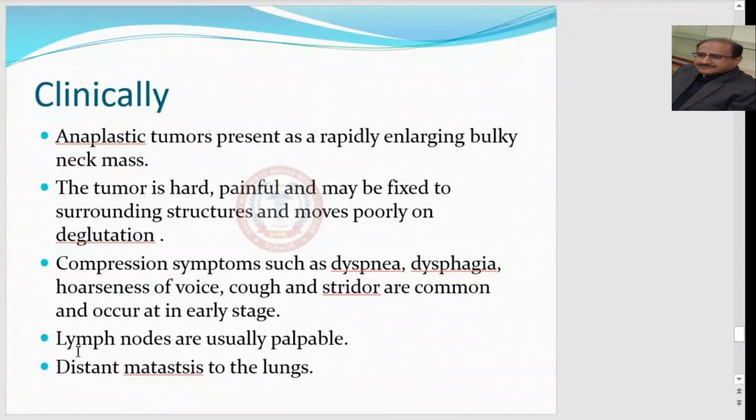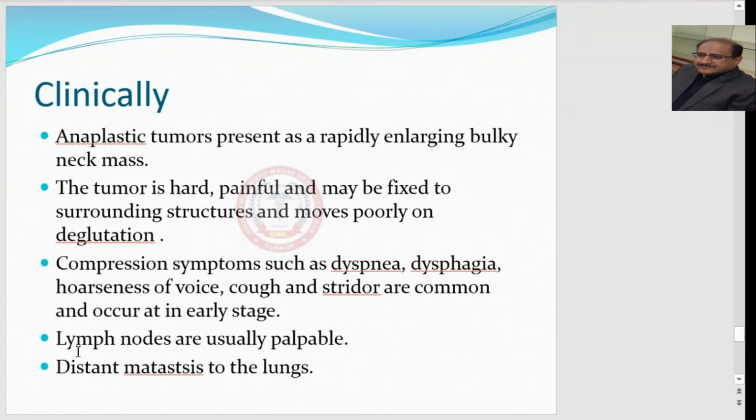Compression symptoms are prominent in these cases, like dyspnea, dysphagia, hoarseness of voice, cough, and stridor, and these occur at an early stage because it's an aggressive, advanced tumor. The tumor is hard in consistency, very painful, and fixed to the surrounding structures. Because of its local spread, it causes compression of the trachea, resulting in dyspnea, and compression of the esophagus, resulting in dysphagia. Pressure effects on the recurrent laryngeal nerve lead to hoarseness of voice. Cough and stridor are common even at the early stage of this malignancy.